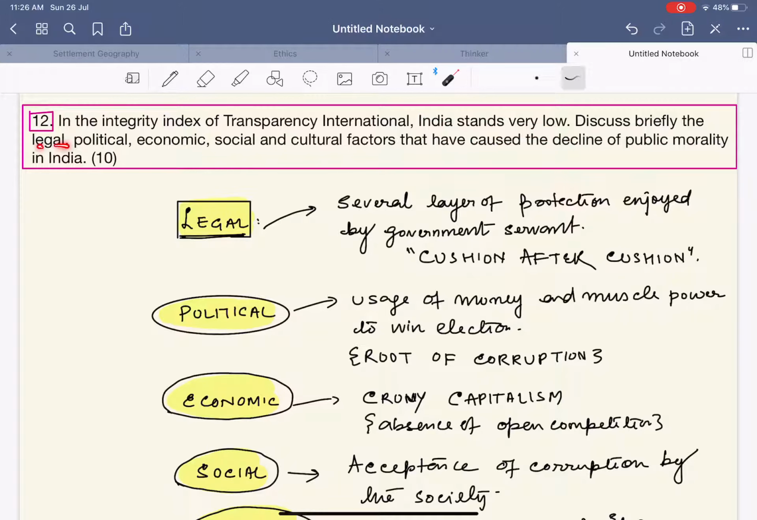Discuss briefly the legal, political, economic, social, and cultural factors that have caused the decline in public morality in India. See, the integrity index of Transparency International is basically a German-based organization. It brings out the report on the corruption level in various countries. Now let us understand why the corruption level exists in India.